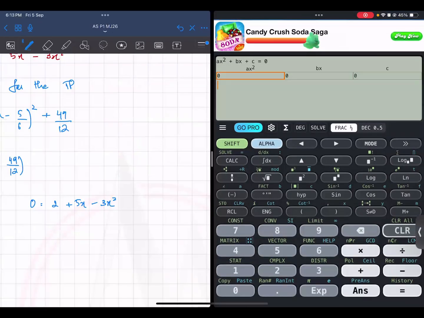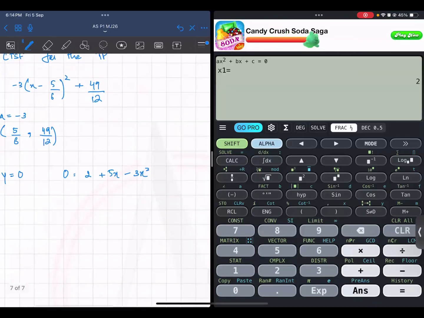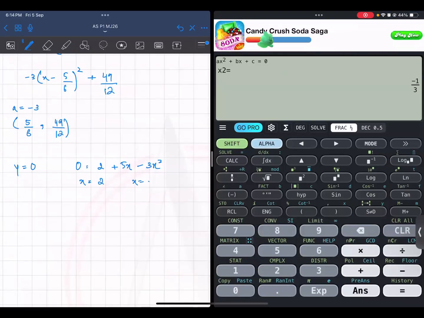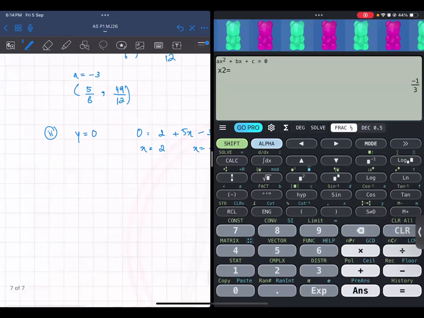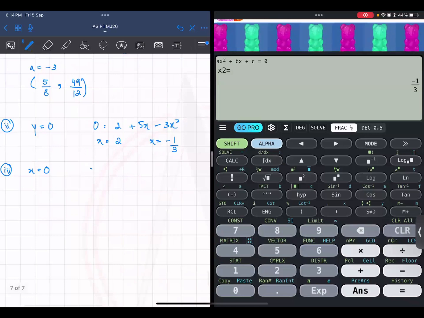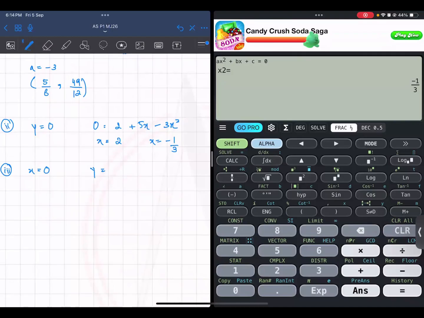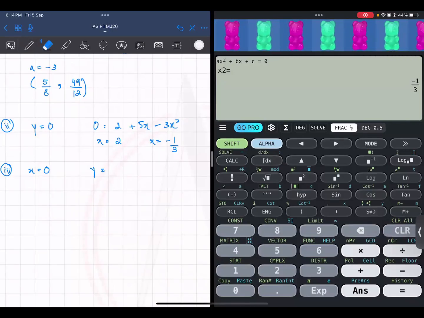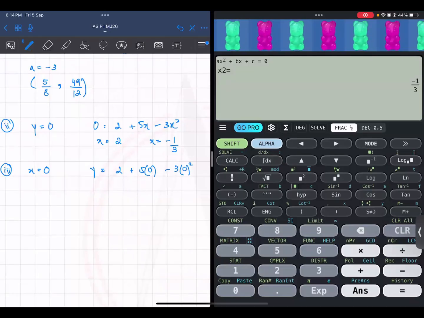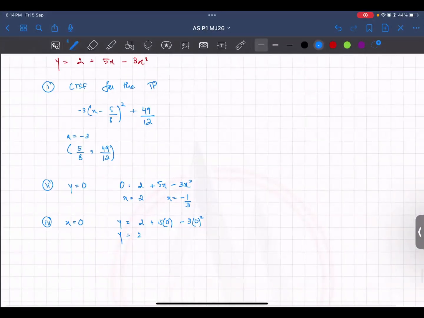So a is -3, b is 5, and c is 2. You're getting x as 2 and x is -1/3. These are the two x-intercepts. Then your y-intercept, x is 0. So when you put in your x as 0, this becomes 0, this also becomes 0. You will get 2. 2 + 5 times 0 - 3 times 0 squared. So y is equal to 2. Everything is found. Now it's time for sketching.